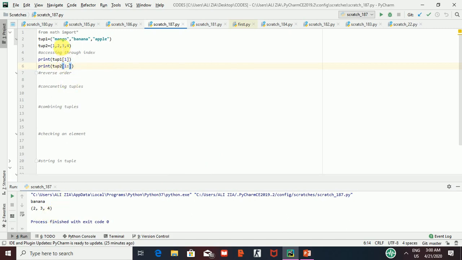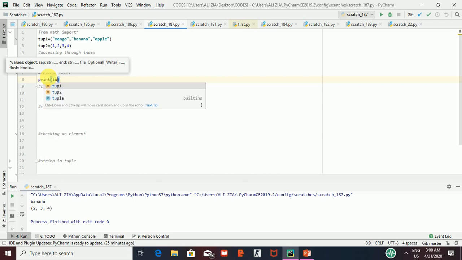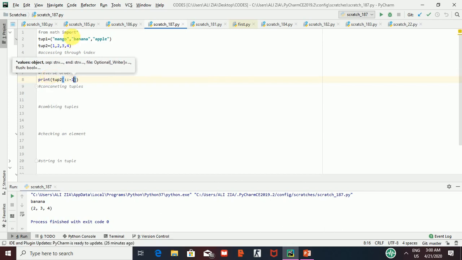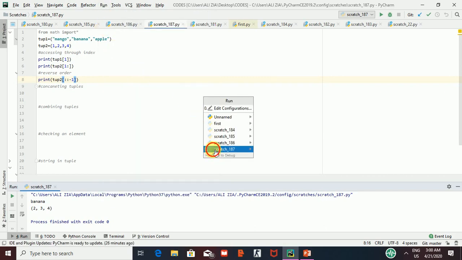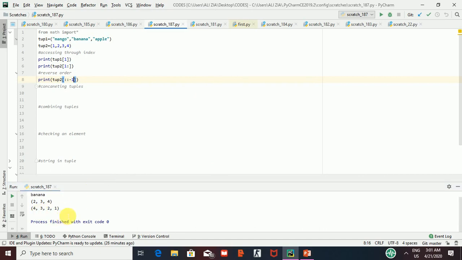Since I have given it 1, it runs from index 1, at which 2 is present, till the end. Now you can also print the tuple in reverse order. Print tuple2, and then you have to give the index in this manner, -1. You will see this is a very important tool, and you have to remember how I write it. Now 4, 3, 2, 1 has been printed in reverse order.